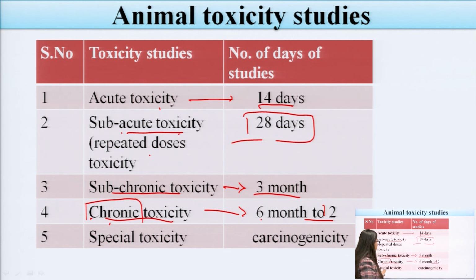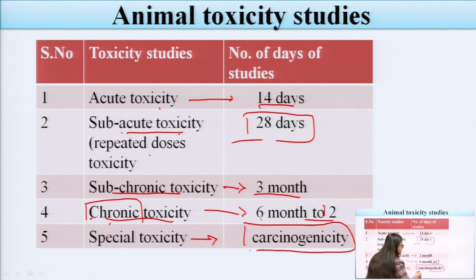Now, the special toxicity studies, in which we determine the toxicity of cancerous drugs, are mainly used for determining carcinogenicity. Carcinogenicity, as we all know, relates to cancer-causing substances. So, these come under special toxicity.